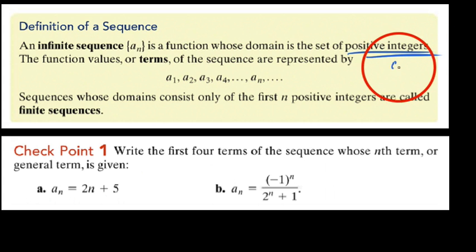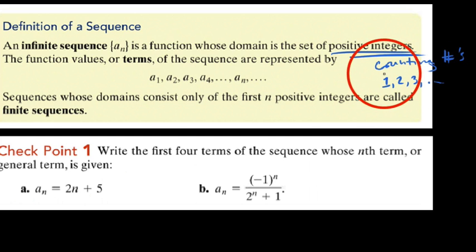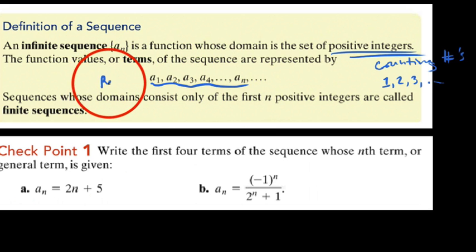And remember, we refer to these as the counting numbers, which start at 1, 2, 3, and so on and so forth. That's the domain. That's the numbers we get to plug in. But the function values, or terms in our function, these things separated by commas, are represented by these. These are the range. The range of the function is just the term values.